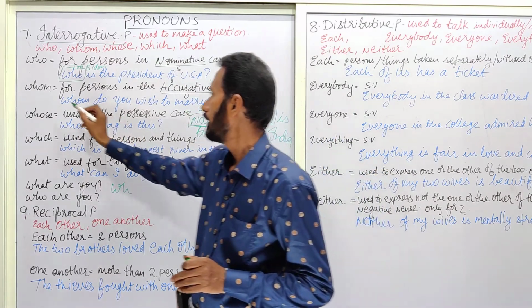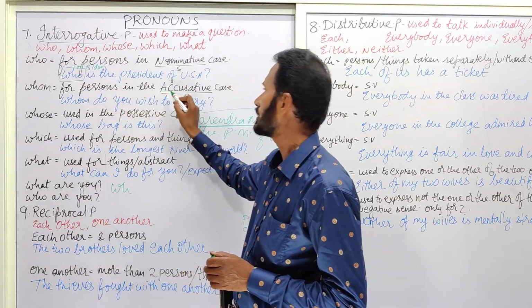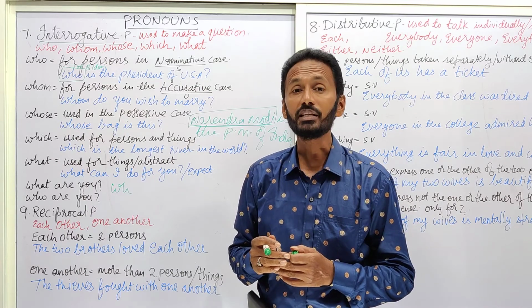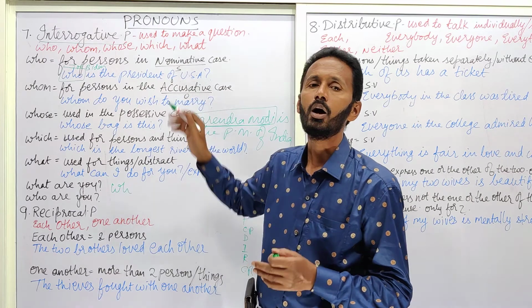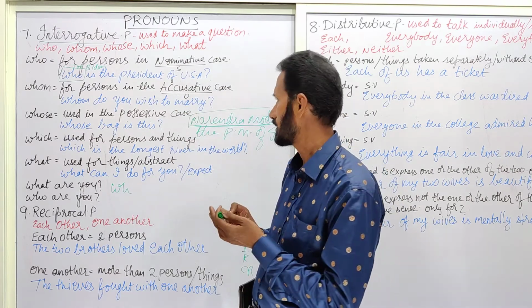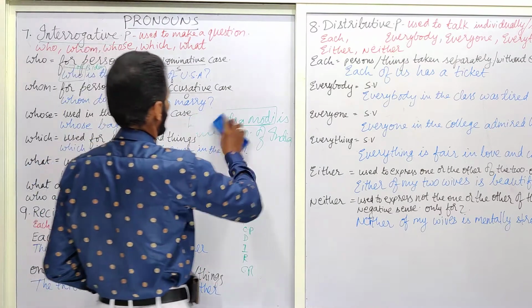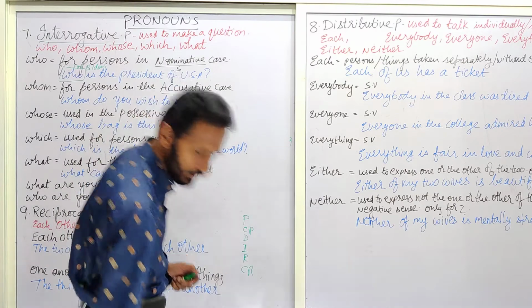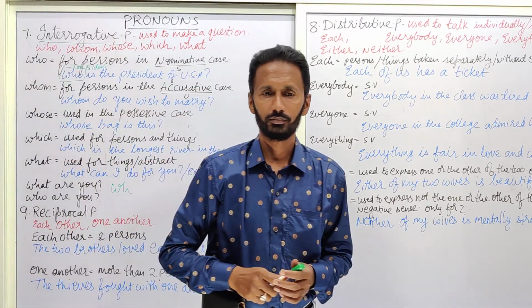Now, coming to the next one, whom. It is also used for persons, but it is used in the accusative case, which is also called the objective case. For example, whom do you wish to marry?